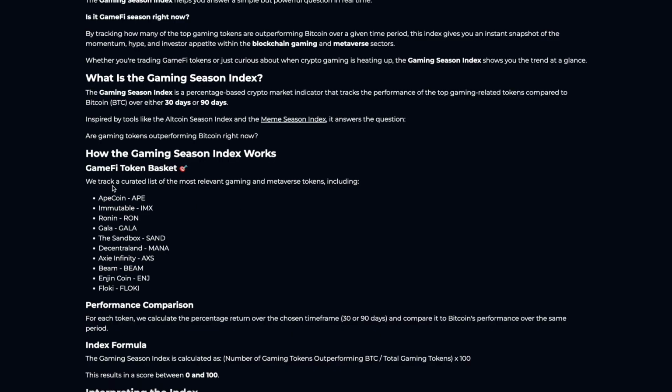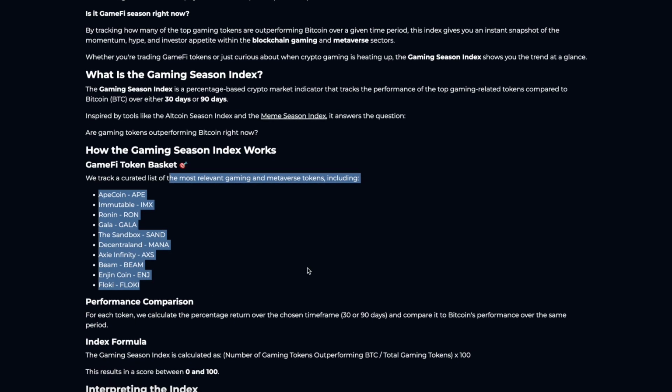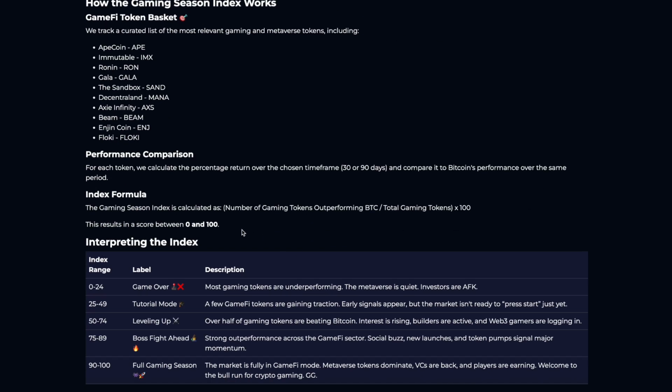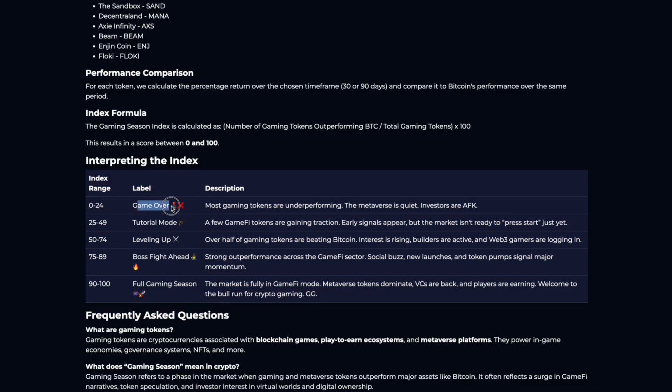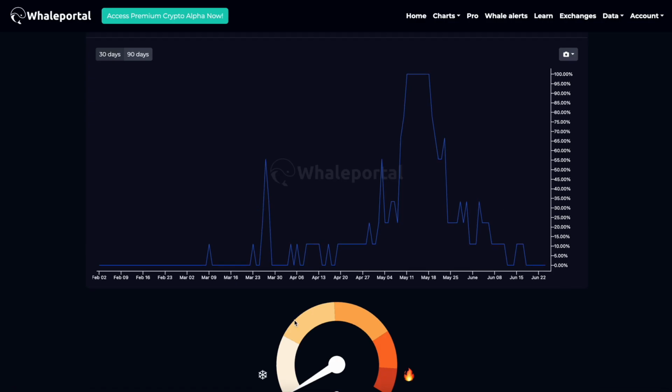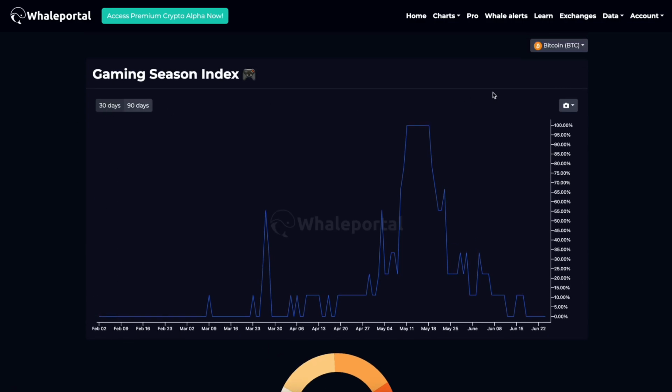So we can see here exactly which tokens are very important in the gaming season. Here we have the index range, of course. Again, we go from game over to tutorial mode to leveling up, boss fight ahead, and full gaming season is when most gaming tokens are outperforming Bitcoin. And of course, you can check this also in shorter and longer term time frames, and check this against other tokens.